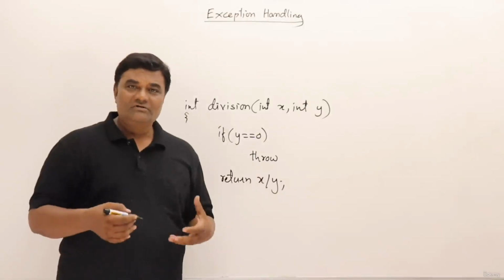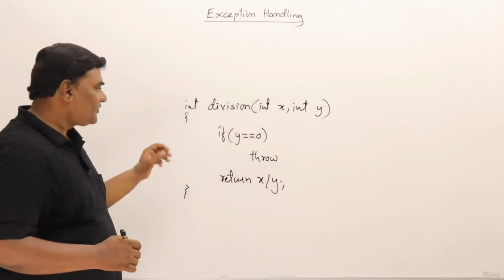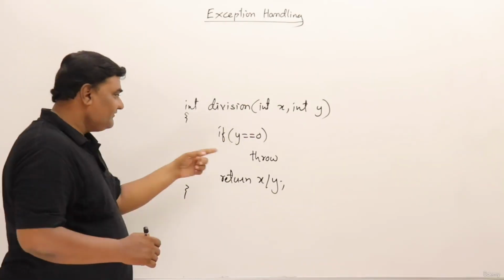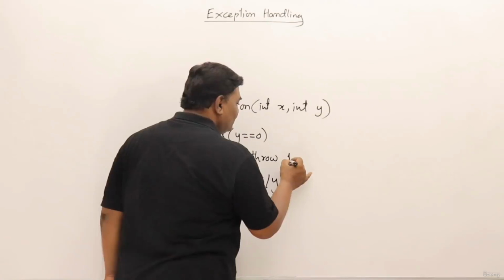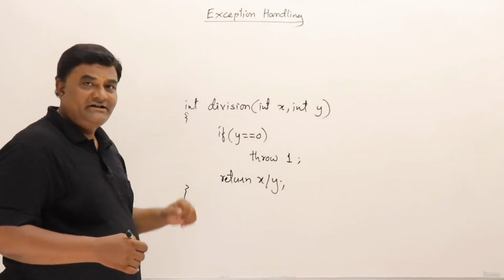Let us learn more about exception handling. First thing I will explain to you is throw. We have already seen this example, in which I was throwing 1. That means I was throwing an integer value. So I can throw an integer value.